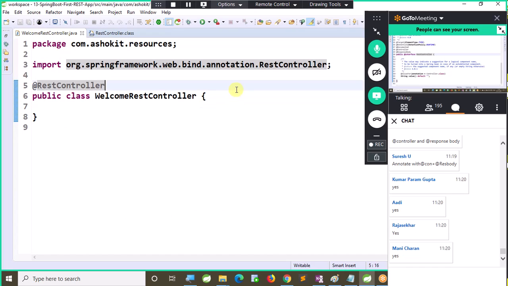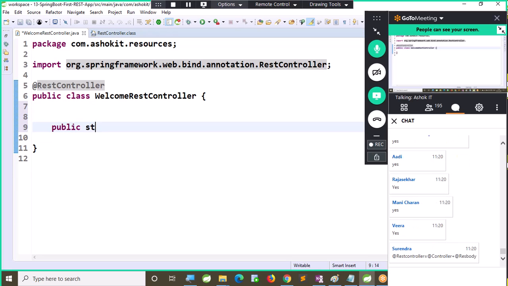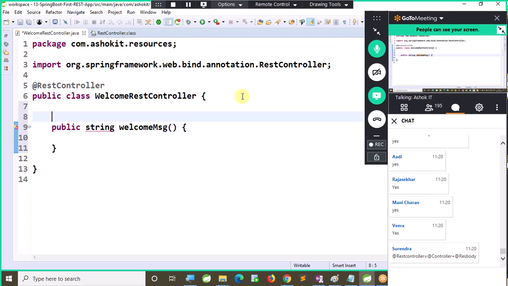All right. Now, once you create your class as a RestController, you can write any methods. You can write n number of methods. Now, public String welcomeMessage.